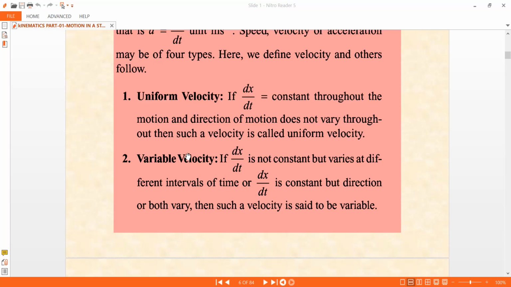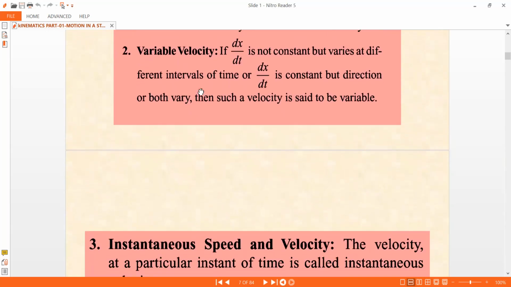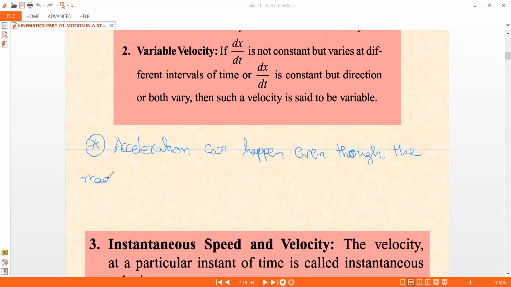This is a very important point I wish to make: acceleration can happen even though the magnitude of velocity does not change.